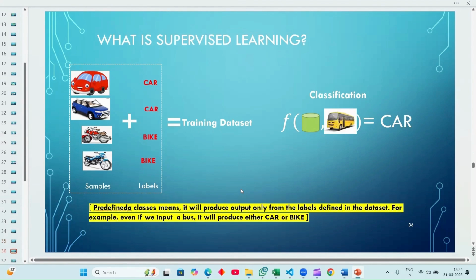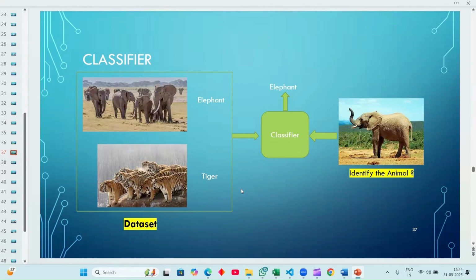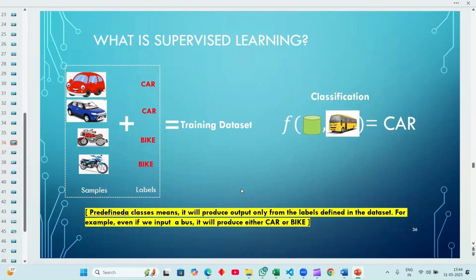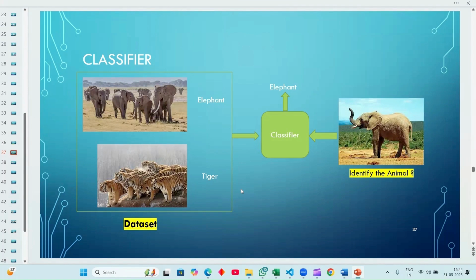Okay, predefined classes means it will produce output in the form of the labels defined in the data set. For example, if we have an input that is a bus, it will produce either car or bike. So similar data will be present. A classifier is nothing but, say we have a data set like tiger and elephant, to classify, recognize the elephant, to identify the animal. So when it shows a particular object, we have to find the object. So it returns the object as elephant.